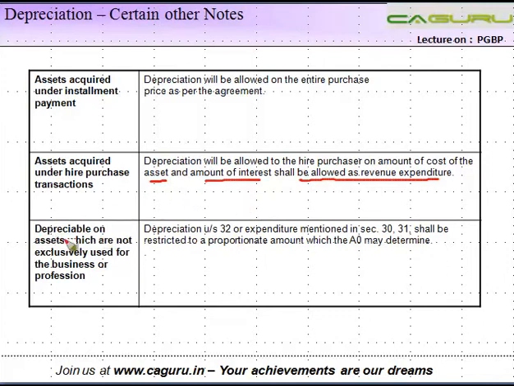The last one, depreciation on assets which are not exclusively used for the purpose of business or profession. So let's say for example, a person is running a coffee shop.